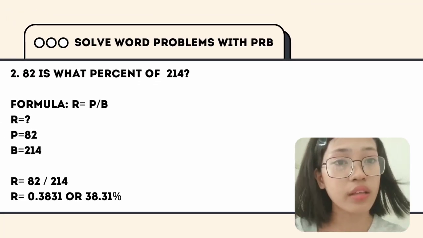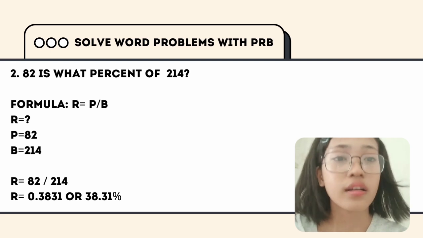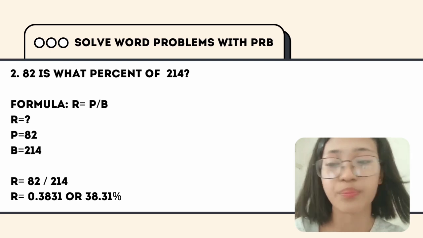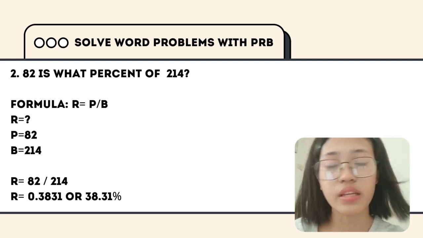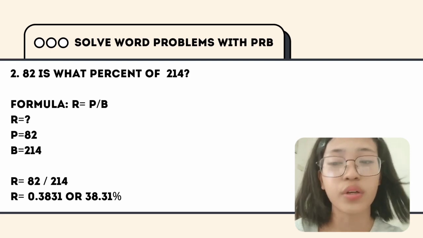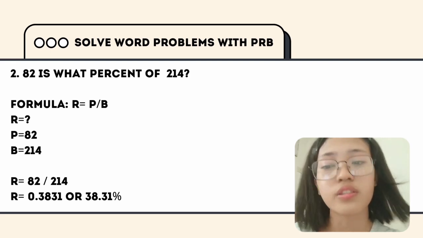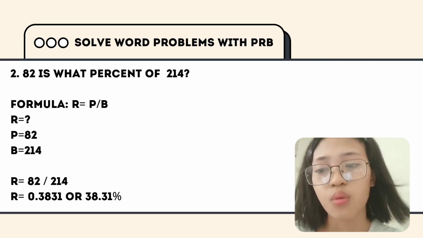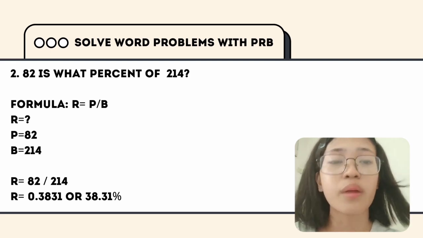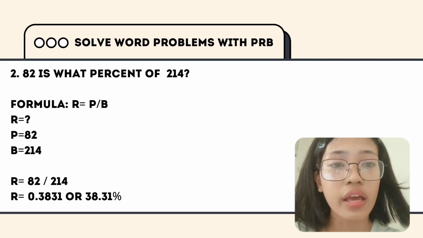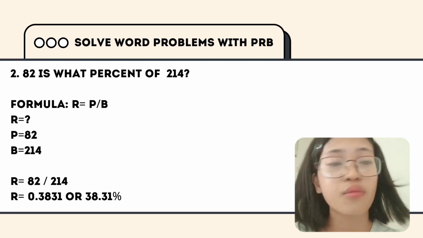82 is what percent of 214? This is the formula we are going to use. Percentage is divided by base since the rate is missing. Our percentage is 82 and we do have 214 for the base. 82 divided by 214 is equal to 0.3831. We are going to move the decimal point from left to right twice. So we have 38.31% for our rate.